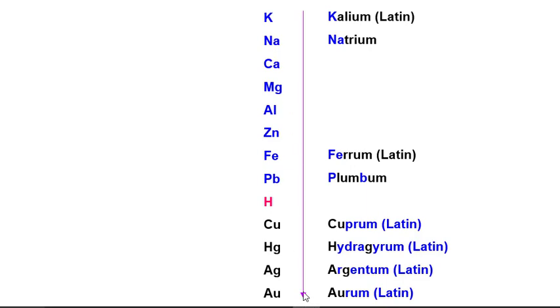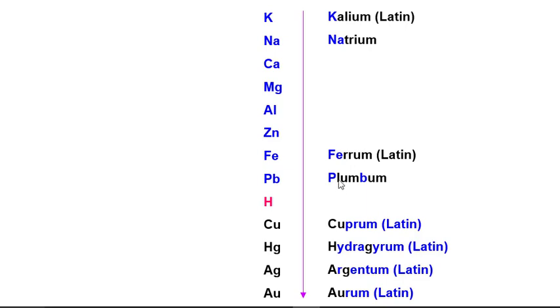Now we have to learn this reactivity series. Why do we have to learn it? Because after learning you will know which metal is more reactive and which is less reactive. We have already seen displacement reactions. In a displacement reaction, a more reactive element displaces a less reactive element, or we can say a more reactive metal displaces a less reactive metal from its salt solution. Which metal will displace which metal, you can come to know from this activity or reactivity series. So you have to learn this.